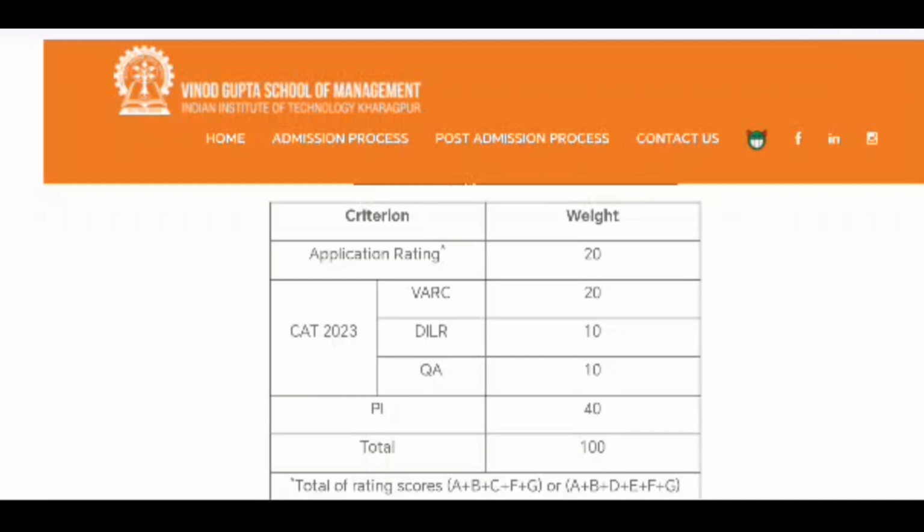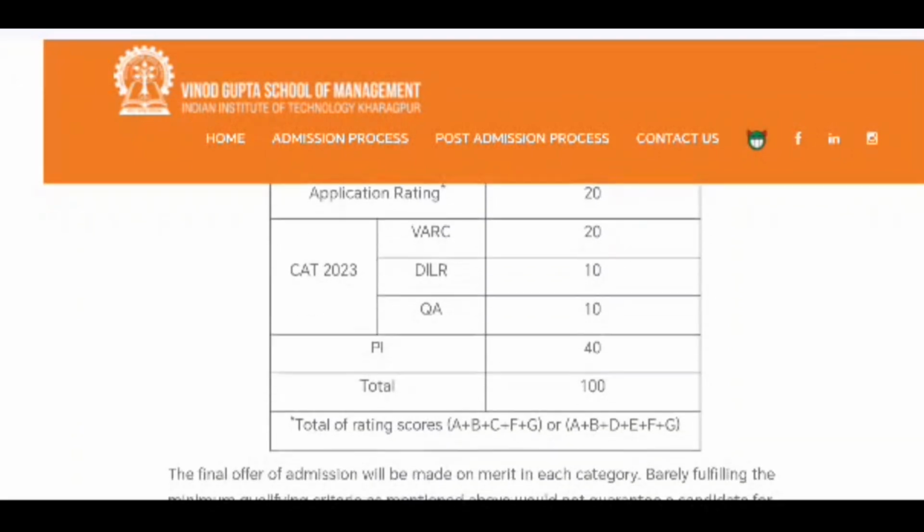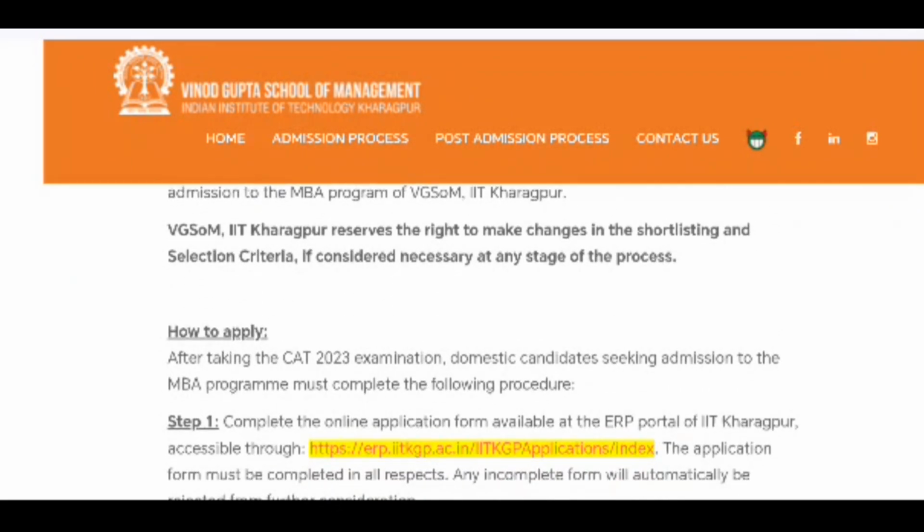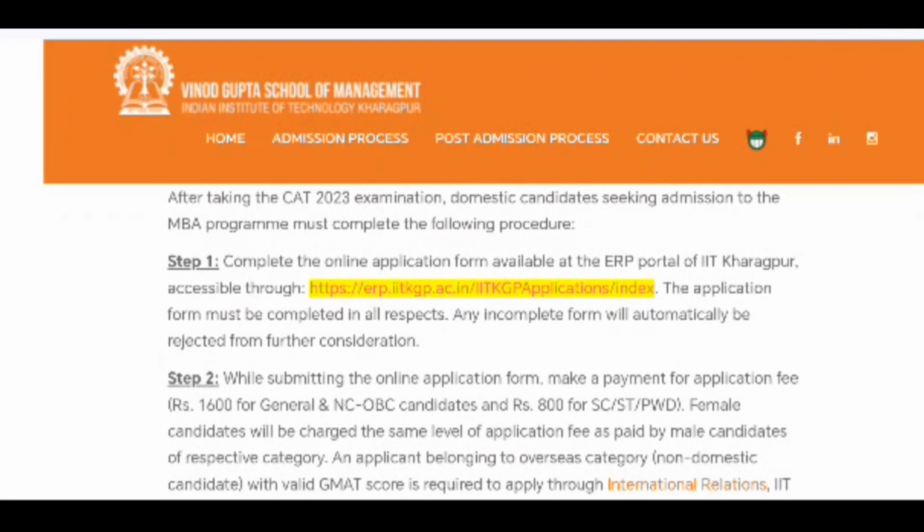And if we consider the final selection, then 20% weightage is given to your application rating, then 40% weightage is given to your CAT score, that is 20% weightage to the VRC section, 10% weightage to the DILR section and 10% weightage to the quantitative ability section. Then 40% weightage is given to the personal interview.